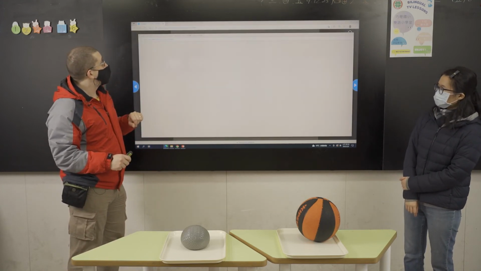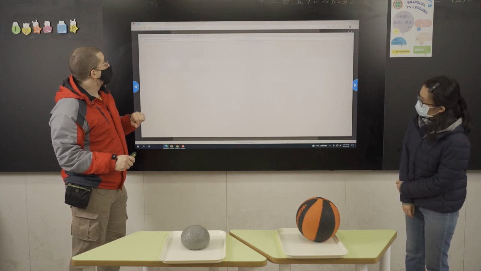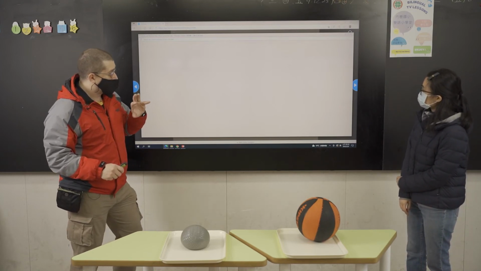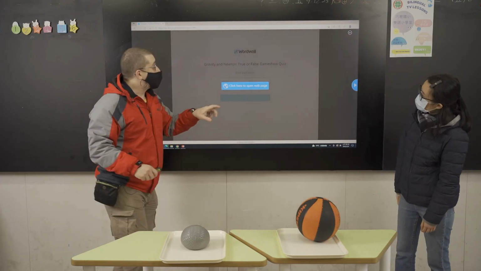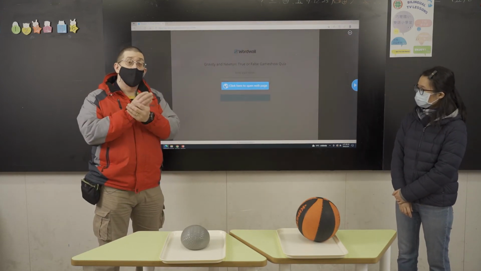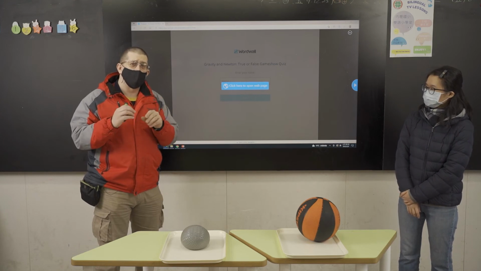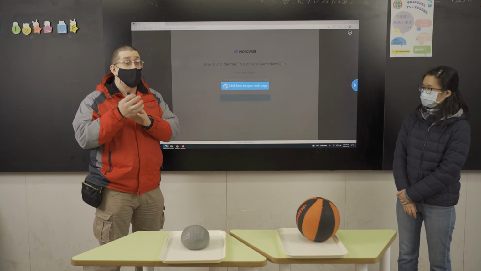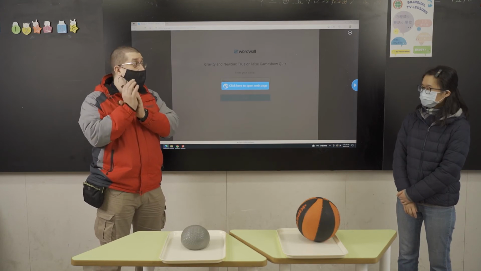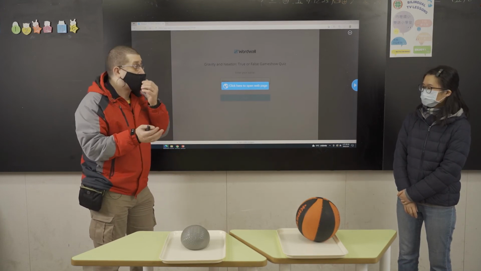We have an activity here that is supposed to come up, but it's not coming up with Wordwall. But Wordwall is very slow. So we can skip this for now. And you can click on here if it's working. Today, right now, Wordwall is being a little bit difficult, so I can't log in to play the game right now. I would like to. It's a true and false game that we can answer some questions to get to know what you understand from what we heard about today.